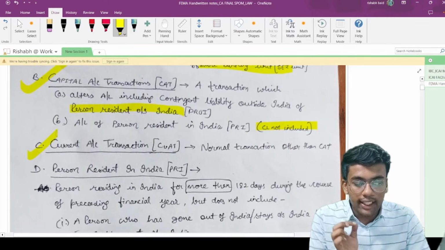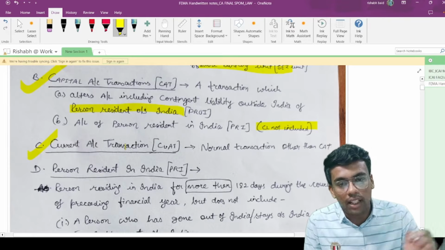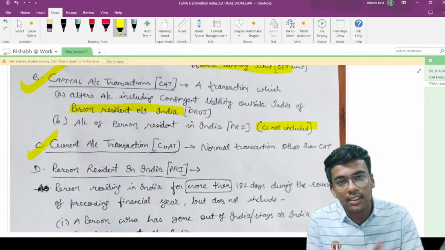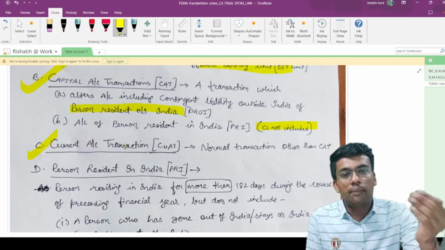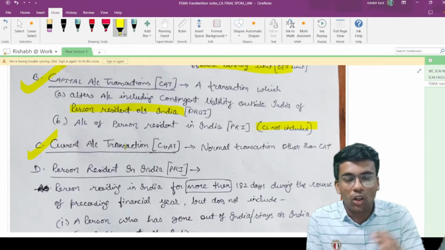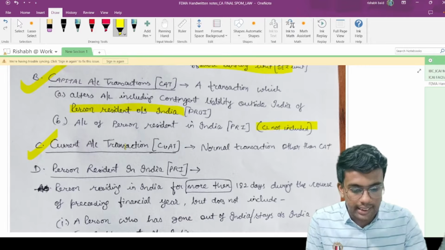Now moving on to current account transactions. These mean normal banking transactions that are being undertaken, like sale of goods outside India, purchase of goods, import and export. So all these are current account transactions.